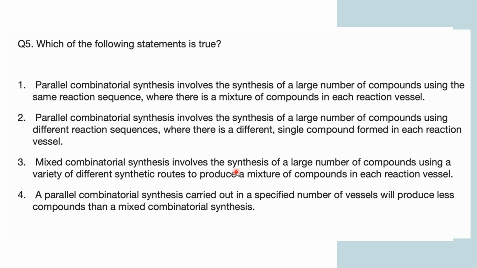If you have understood now what parallel combinatorial synthesis and mixed combinatorial synthesis are, you can clearly answer this question. First of all, one option says parallel combinatorial synthesis involves the synthesis of a large number of compounds using the same reaction sequence where there is a mixture of compounds in each reaction vessel. Right.